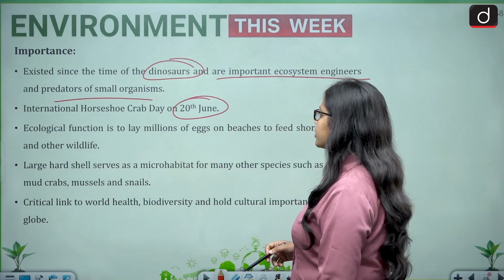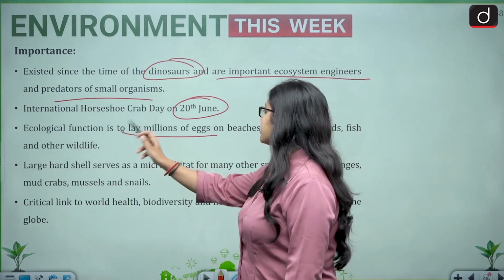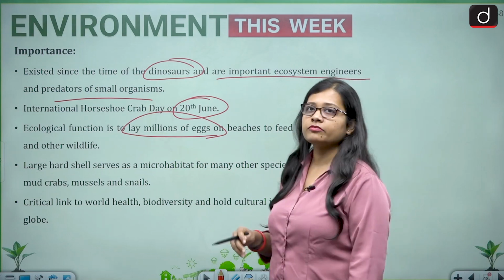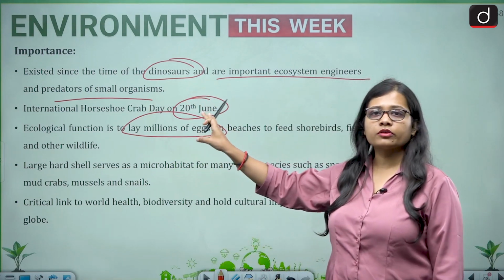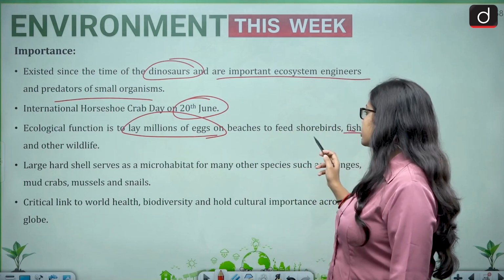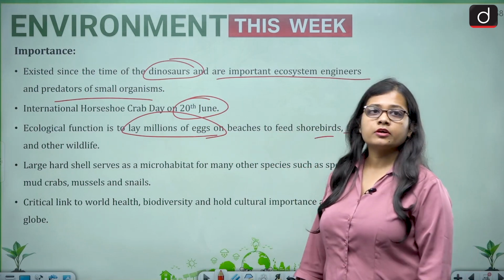Then the ecological function is to lay millions of eggs on the beaches to feed shore birds, fishes, and other wildlife. So the eggs laid by the horseshoe crab become food to many fishes, birds, and other wildlife.